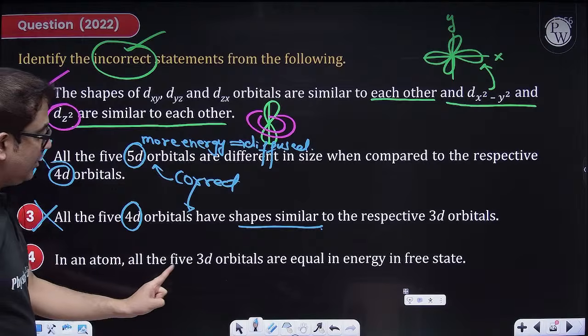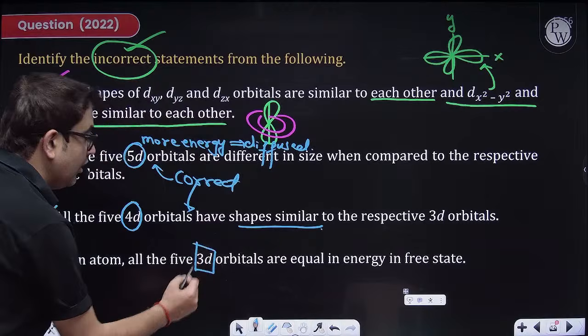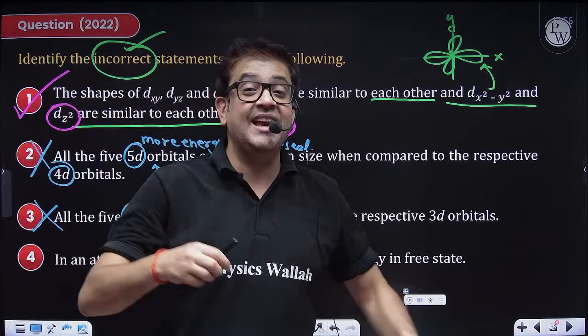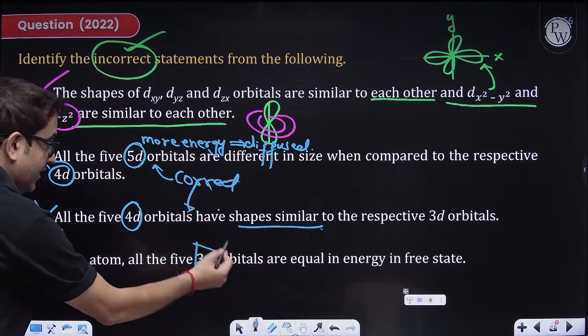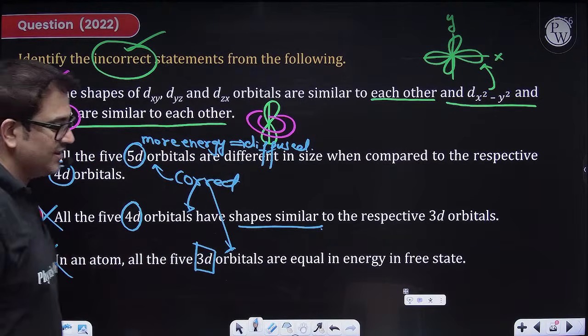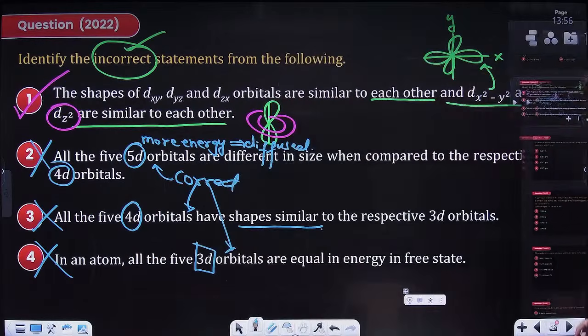In an atom, all 5 3d orbitals are equal. Yes, all orbitals in the same subshell are degenerate, as in they are of similar energy. So again, this is also correct, therefore not an answer. Obviously we know. Chalo, perfect. Moving to the next one.